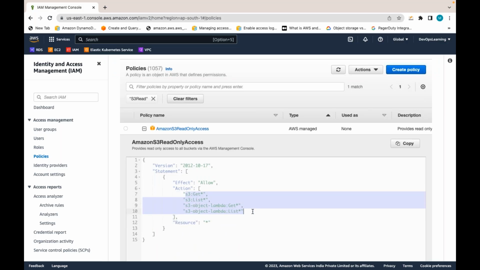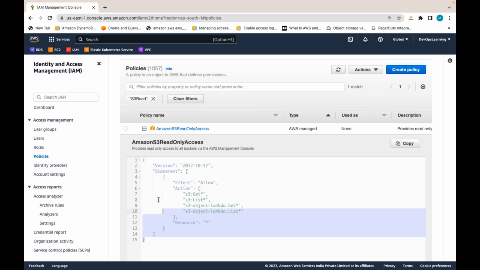Since there is no S3 colon update or S3 colon create, whoever has this policy, whether it's a user or a group of users, will they be able to delete S3 buckets or objects? Will they be able to create S3 buckets or objects? If someone has this policy, can they create? No, because it is read only, right? Get, list, like that.